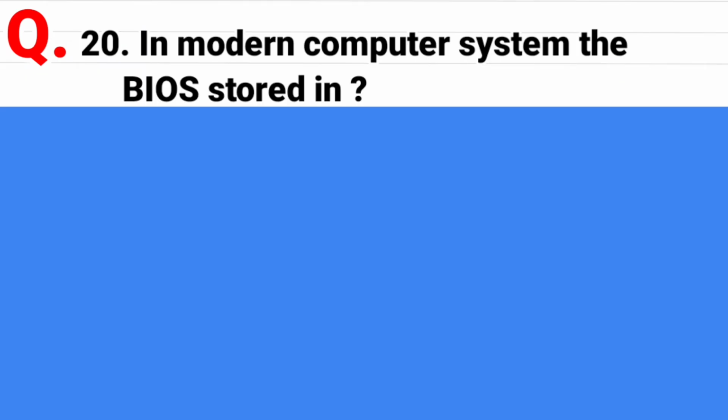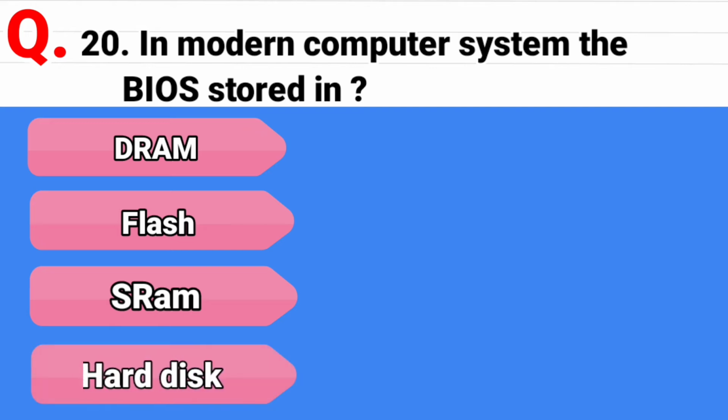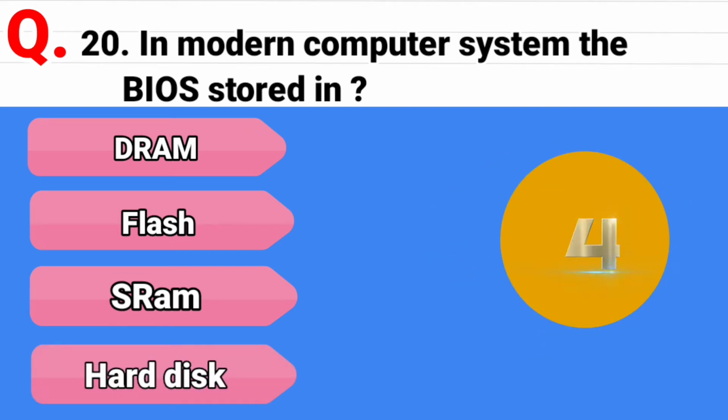Question 20. In modern computer systems, the BIOS is stored in, and the options are DRAM, second option is flash, third option is SRAM, and the last option is hard disk. And the correct answer is flash memory.